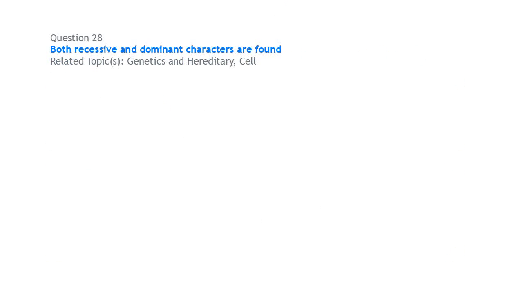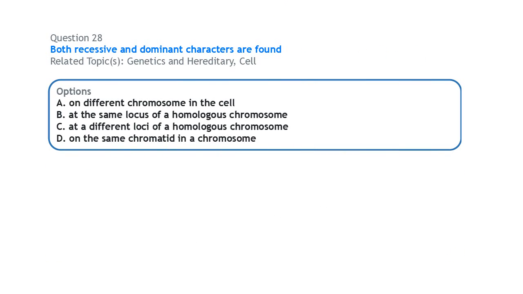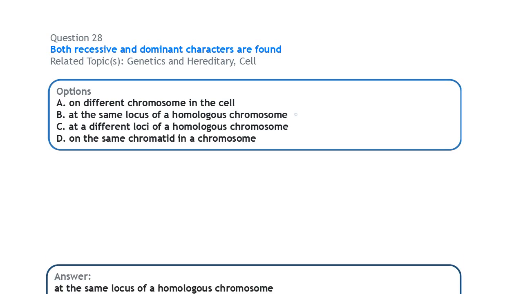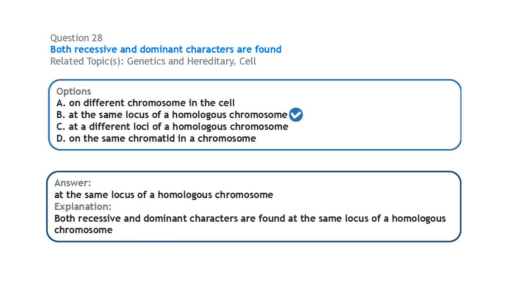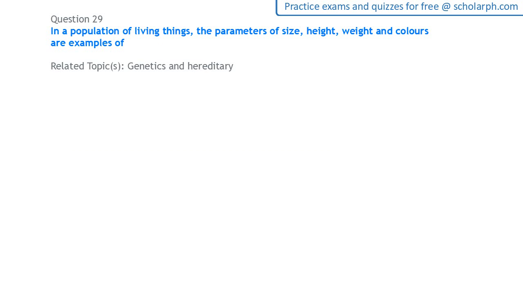Next, also in genetics, both recessive and dominant characters are found on the same locus. They are found at the same locus of a homologous chromosome.